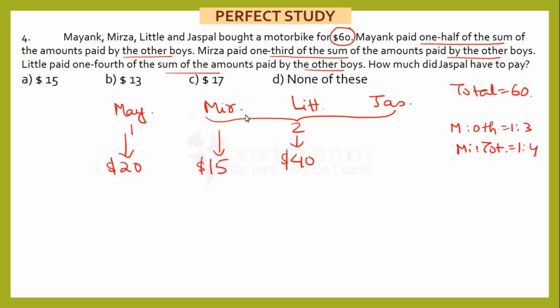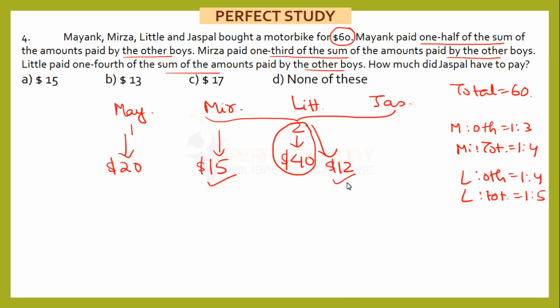Now let's come to Little. Little paid 1/4 of the sum of amount paid by others. Now going by same logic, if Little and others is 1:4, then Little and total should be 1:5. These are basic concepts that we should know, and you can do it mentally. For explanation I am writing here. So if Little is 1/5 of total, Little will be how much? $12. This 40 is applicable to the total. So out of 40, Mirza is 15, Little is 12. That makes up total 27.